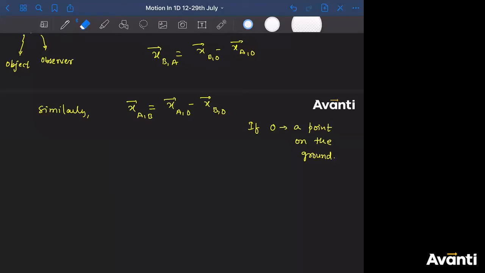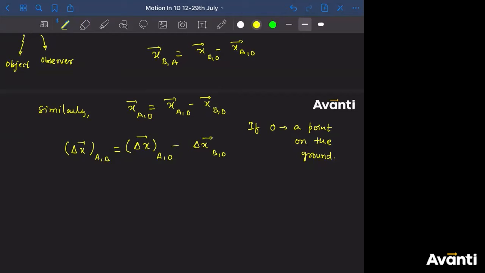How will you write the displacement, guys? If I take the change on both the sides, can I write here delta x_{a,b} is equal to delta x_{a,o} minus delta x_{b,o}?